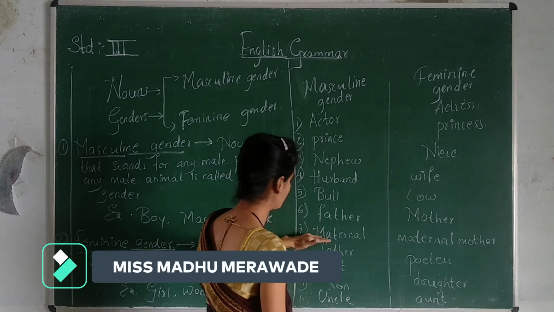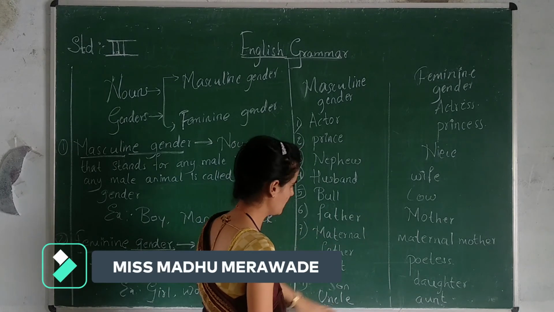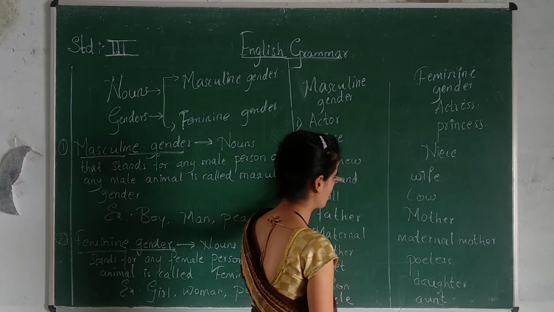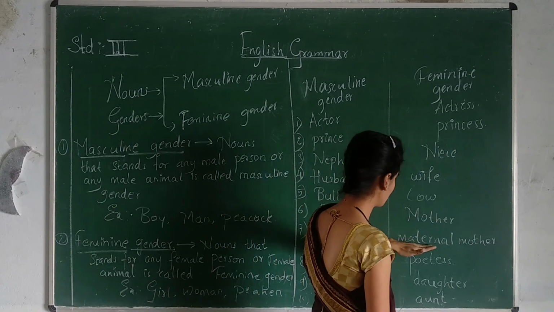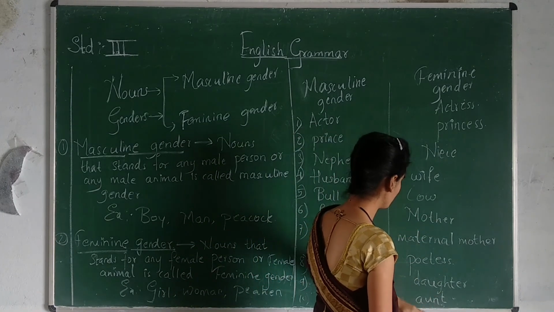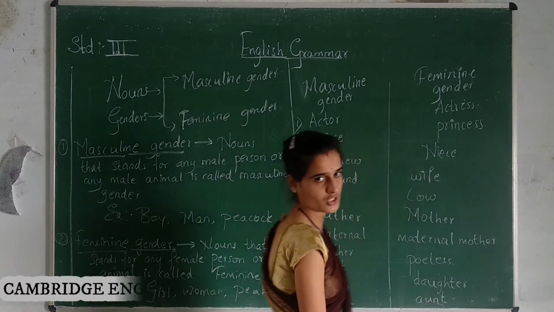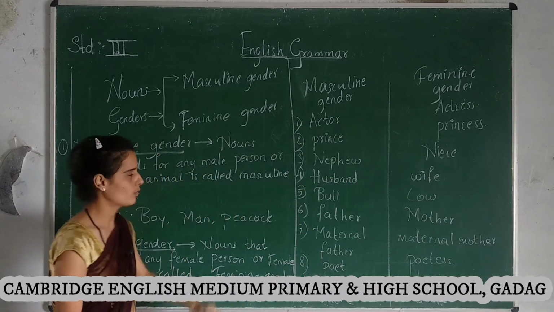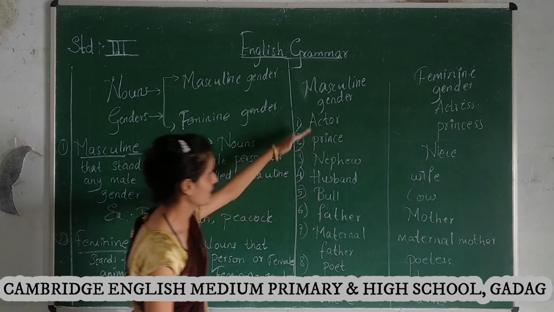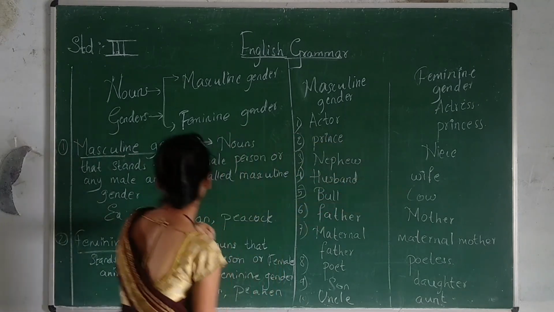Here maternal father, poet, son, uncle, these all come under masculine gender. And maternal mother, poetess, daughter, and aunt come under feminine gender. So these are all examples of masculine gender and feminine gender.